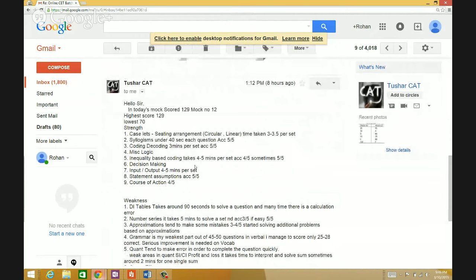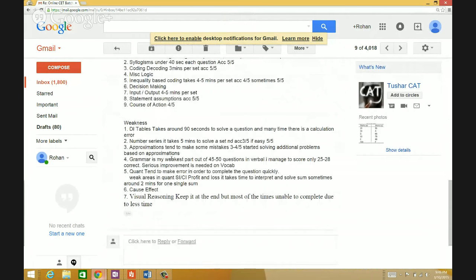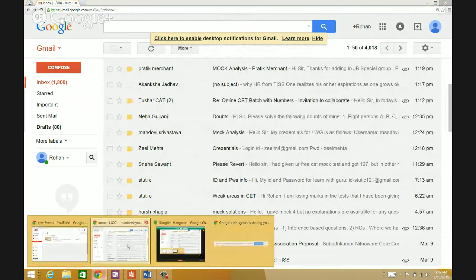That's pretty nice. Inequality based coding on the strength and weaknesses; DI tables around 90 seconds. That's too bad. Number series takes around 5 minutes to solve a set. Quant, tend to make error. Visual reasoning, keep it at the end, but cause effect. Cause effect as well. All right, so let's talk.